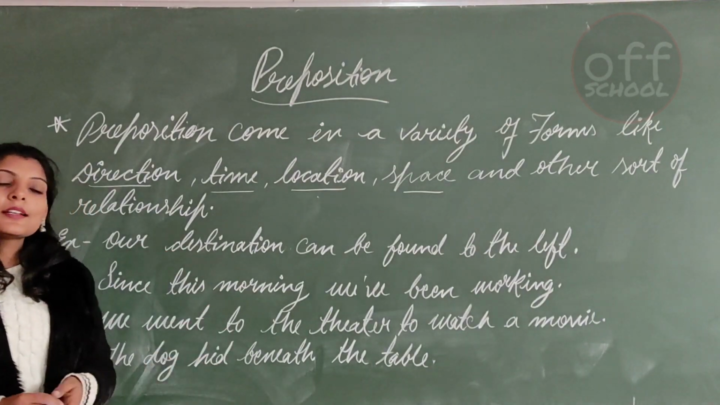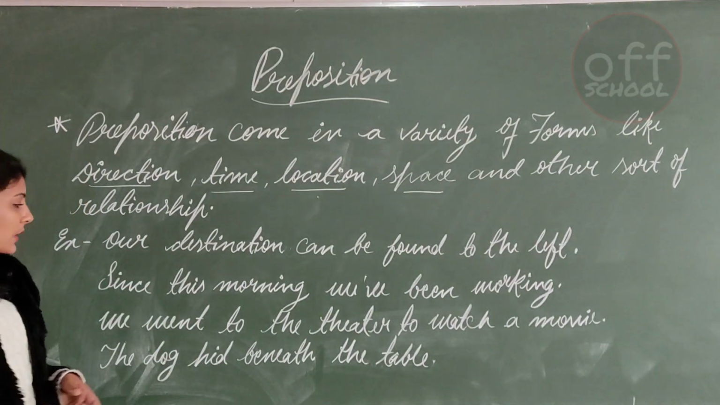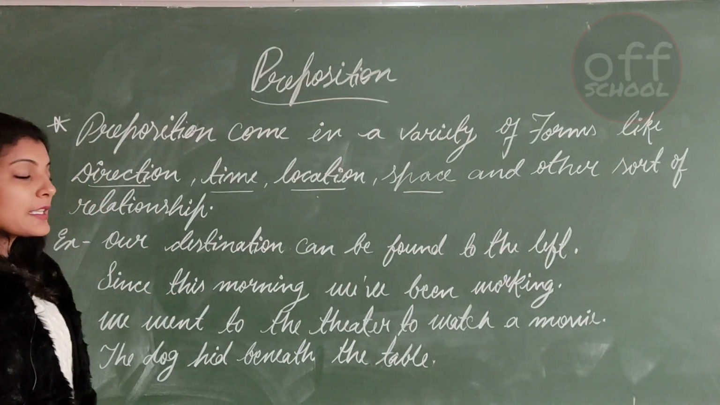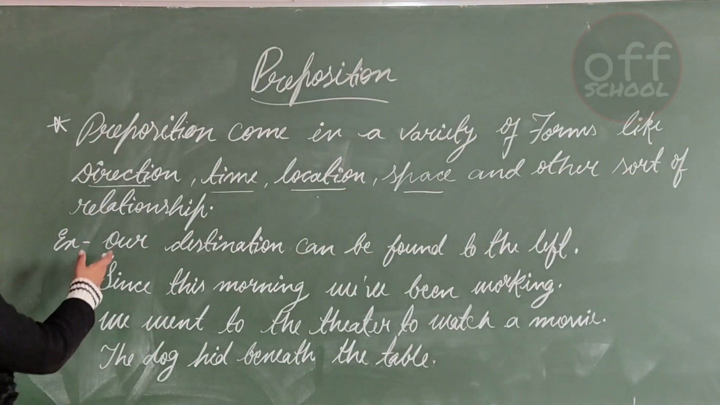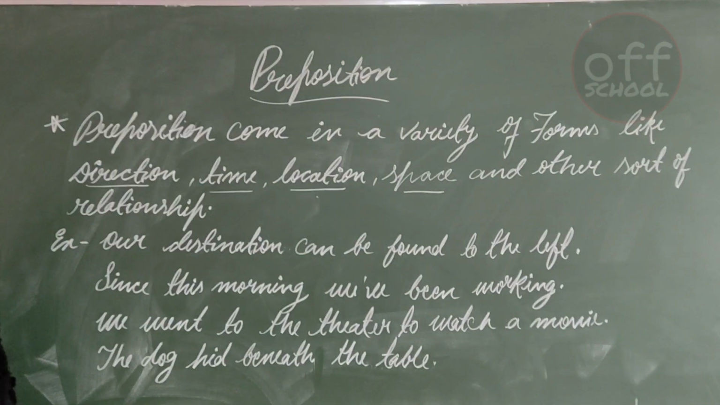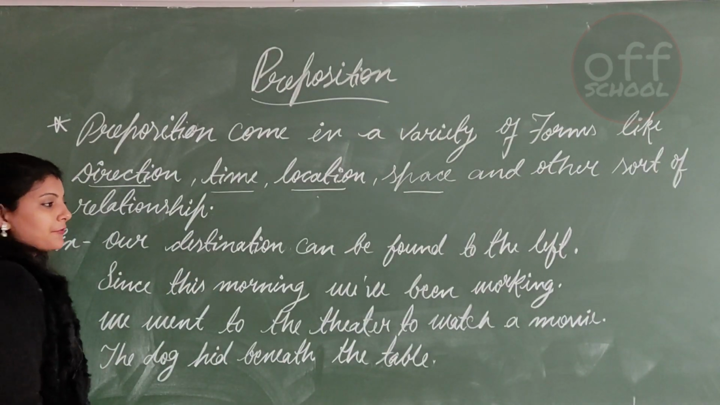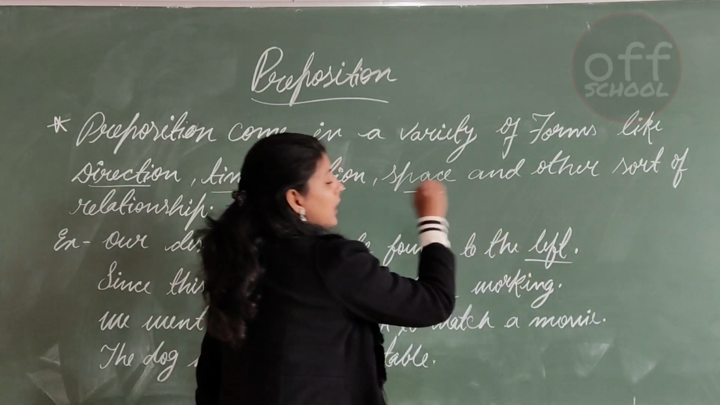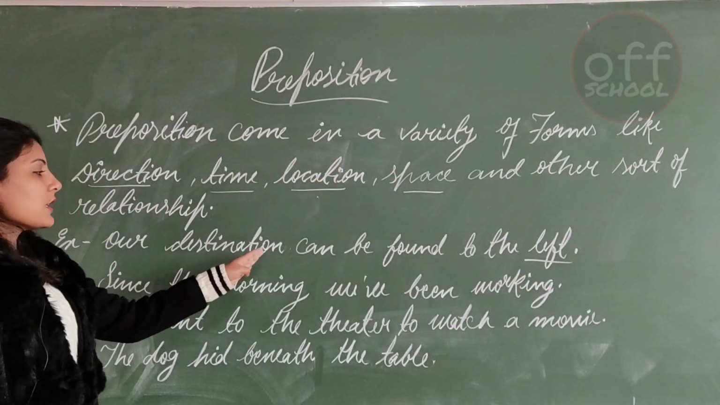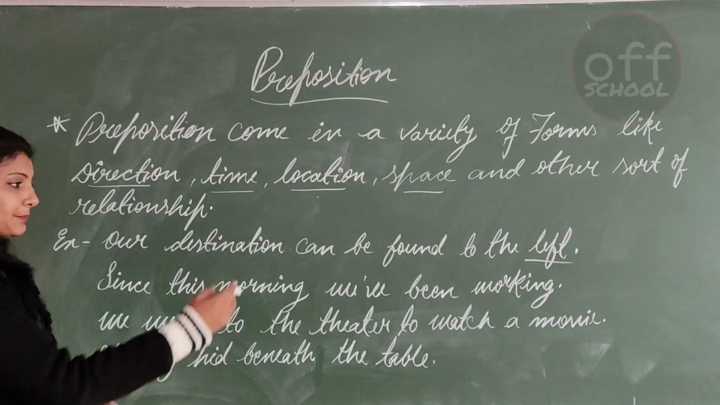Here we will understand it with the help of examples. As you can see, I have written different examples also. So let's come to the first example. Our destination can be found to the left. See what I have written, that our destination can be found to the left.